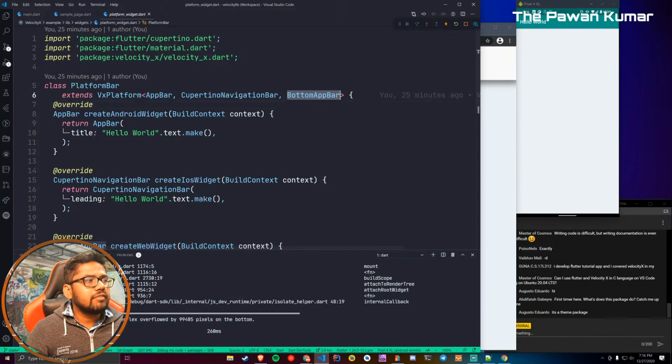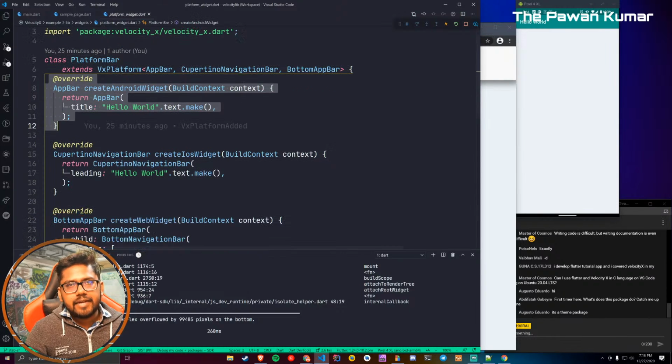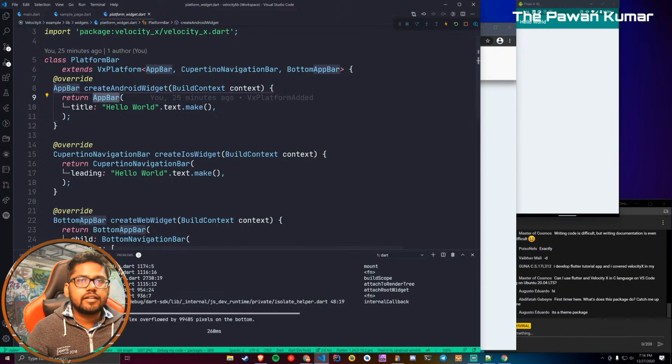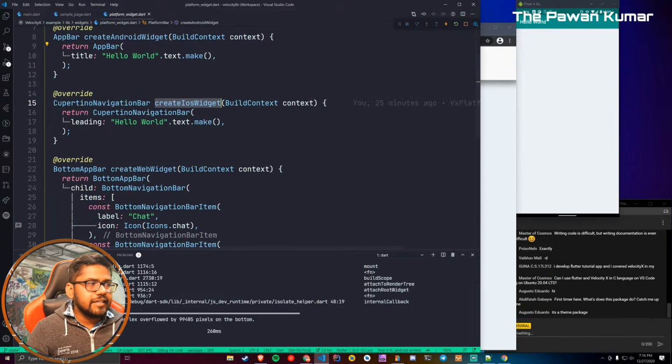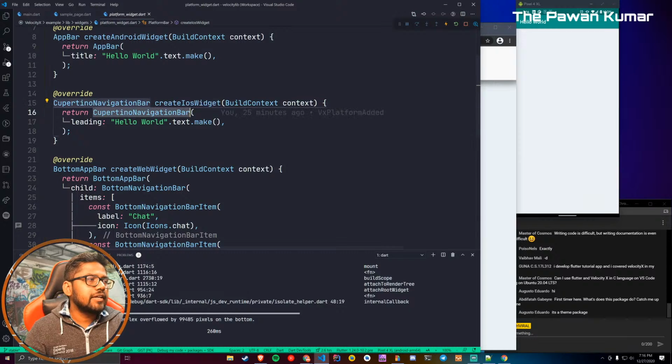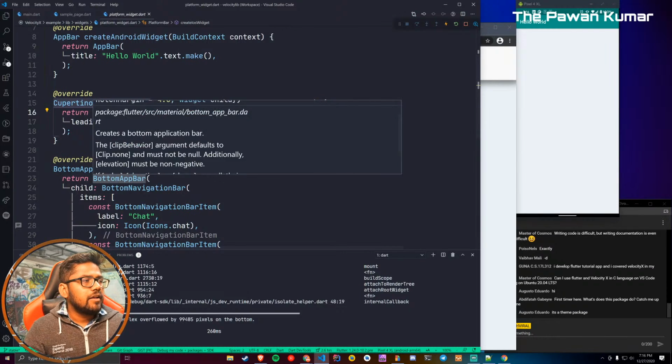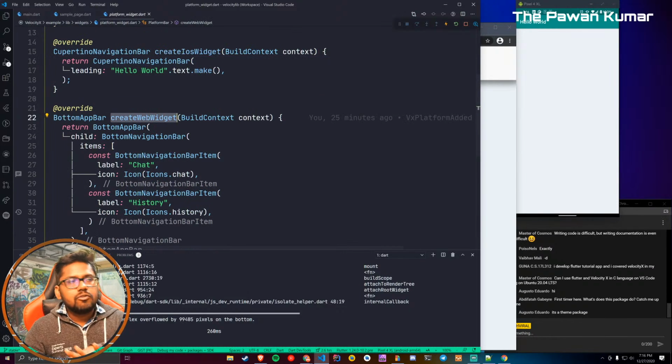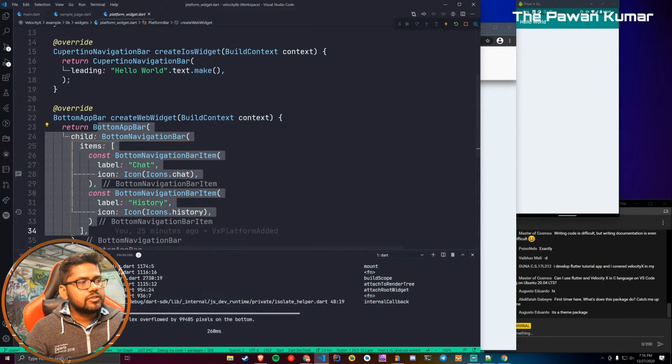So basically it will override three different methods for you. One is create Android widget, where we are creating an app bar. Second is create iOS widget, where we are creating a Cupertino navigation bar. And third is create web widget, where we are creating a bottom app bar. So that's how it is working.